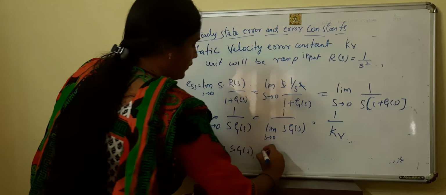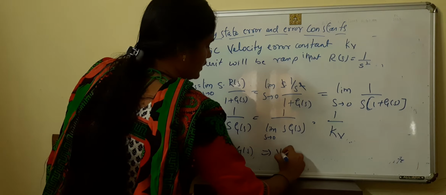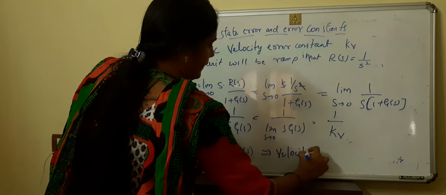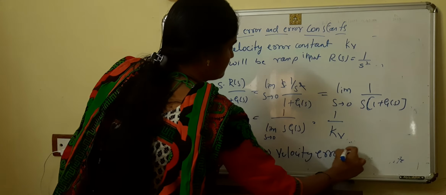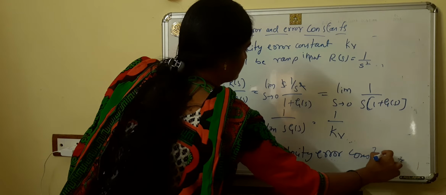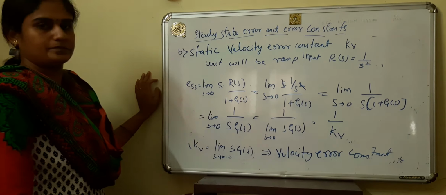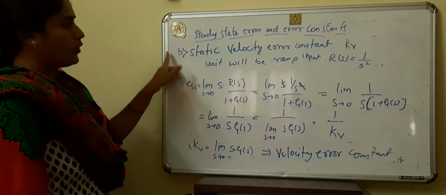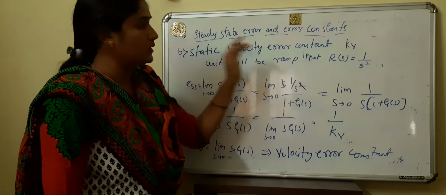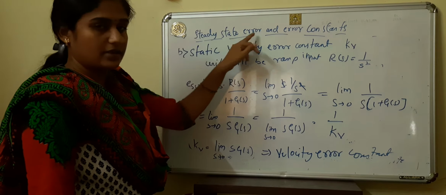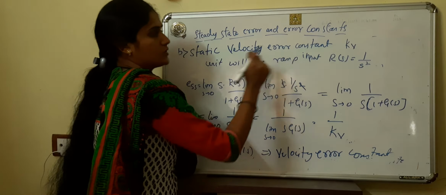And this is called the velocity error constant. This is the static velocity error constant, our next steady state error constant, Kv.